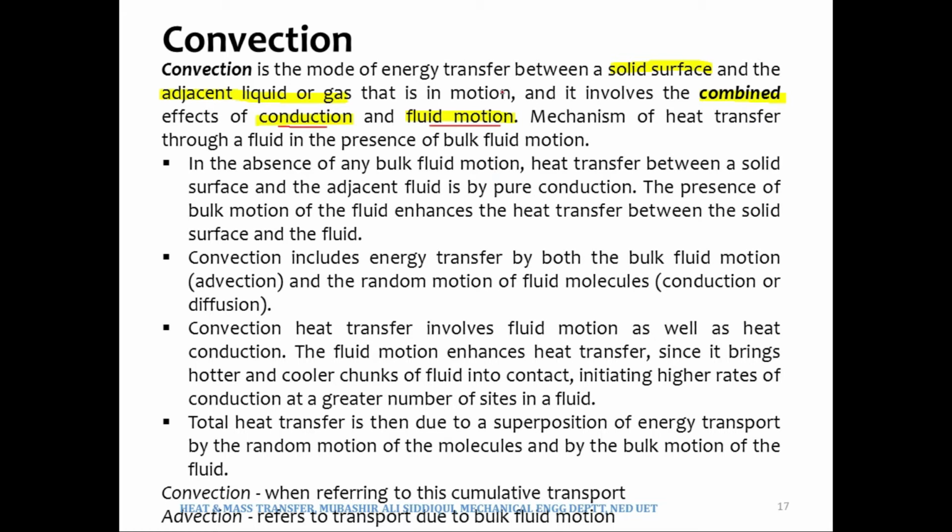The presence of bulk fluid motion enhances the heat transfer between the solid surface and the fluid. How? It pushes the fluid, which gets heated up and is replaced. So the heat transfer is being increased by the bulk fluid motion, which is in fact convection.